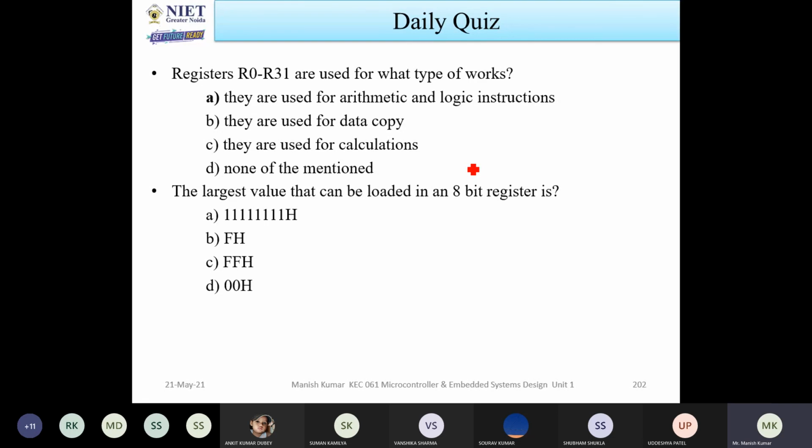So now let us see some questions. The first question is: registers R0 to R31 are used for what type of work? There are 4 options. They are used for arithmetic and logic instructions. They are used for data copy. They are used for calculation. None of the mentioned. What is the answer? Does anyone have any idea?